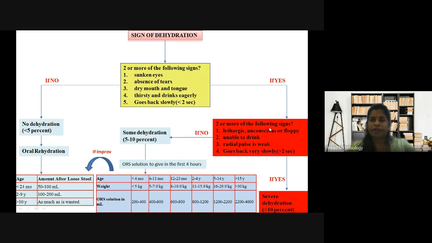But if there are no symptoms, you just go for some dehydration treatment with ORS, to be taken by drinking the solution, or in the case of a patient, through saline. These are the different ages, weights and amounts of ORS to be given. That is what this is about, how we go ahead if they have symptoms and if they don't.